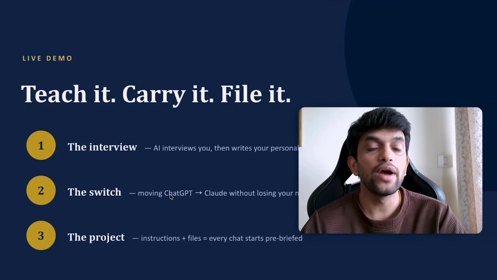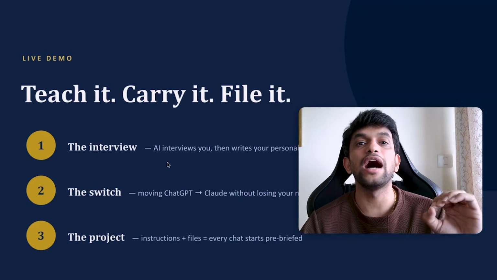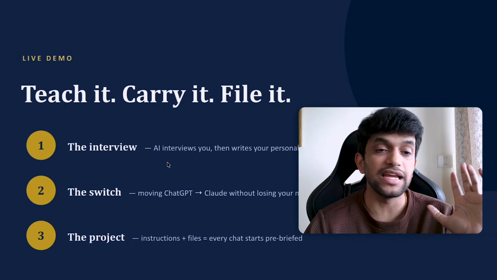Let's say you have hundreds of chats. Every time you start a new task, you open a new chat. How will you know which chat is for which discussion? That is why you have to create a project. Let me show you. I'll show you all of them one by one. Okay. Now first, let us set up our personalized AI.